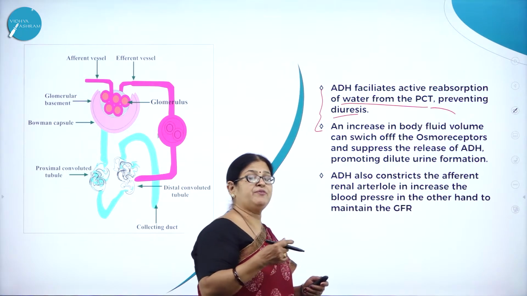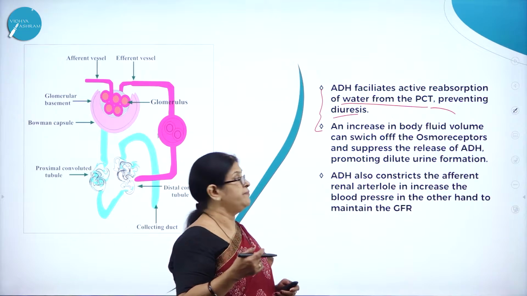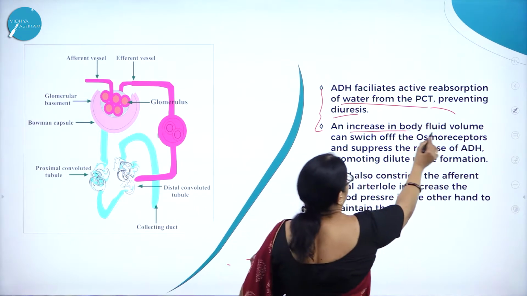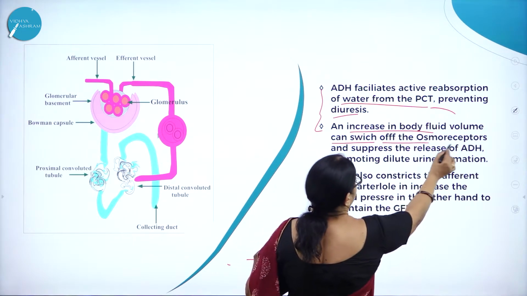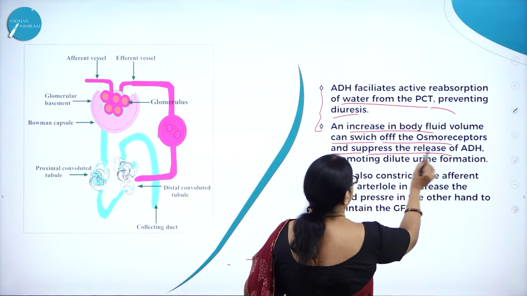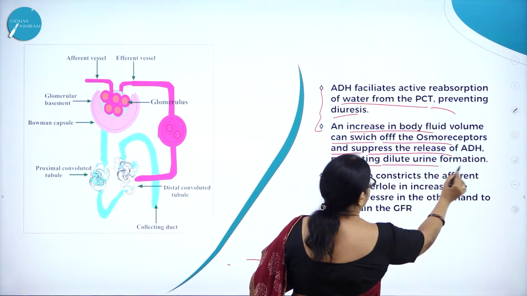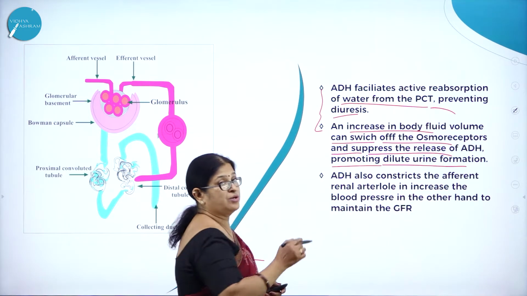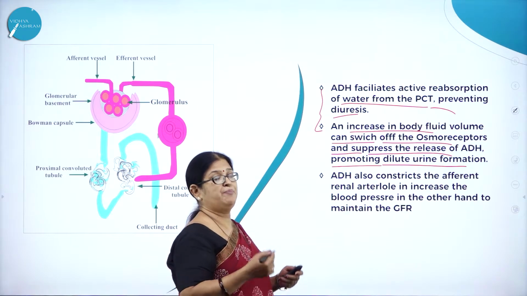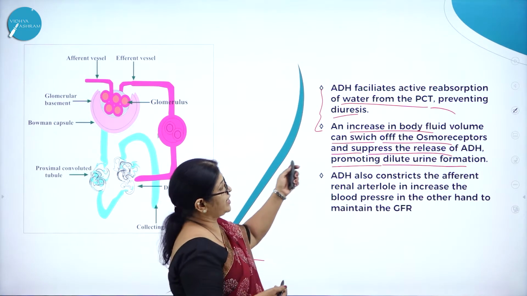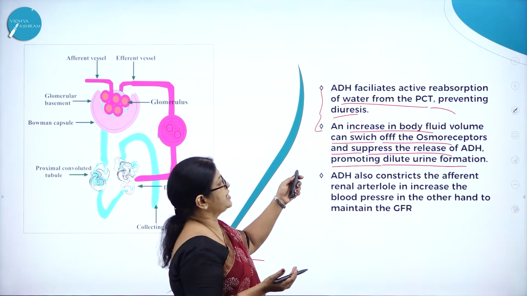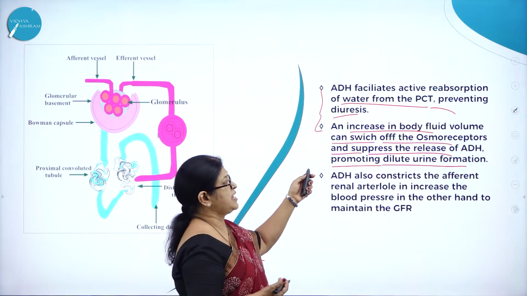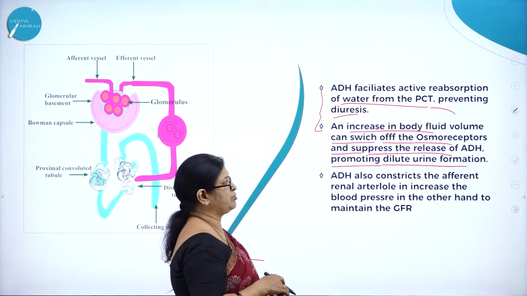So the primary urine will not contain excess water. Then an increase in the body fluid volume can switch off the osmoreceptors and suppress the release of ADH, promoting dilute urine formation. So see, this is like hyper and hyposecretion.